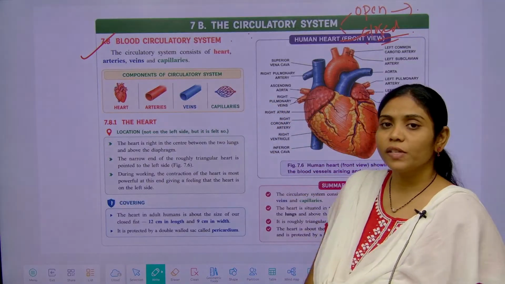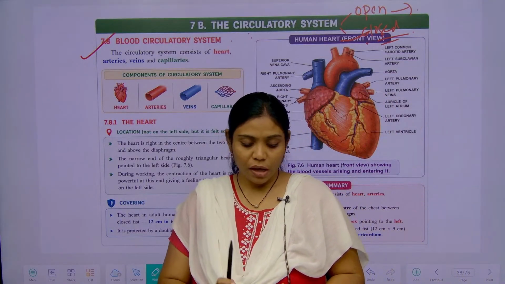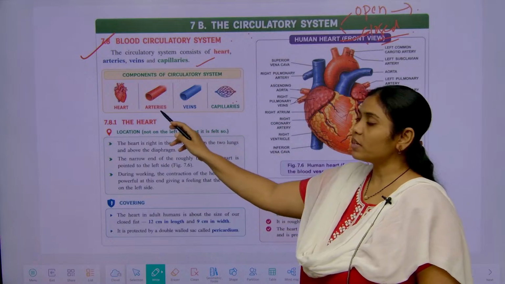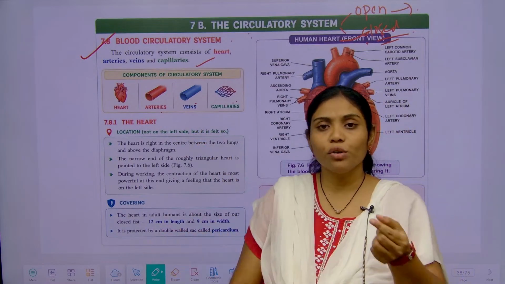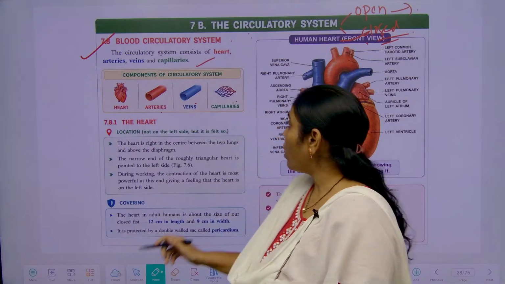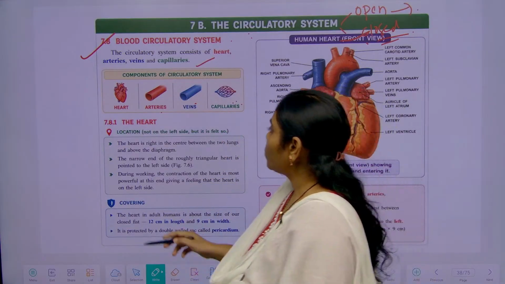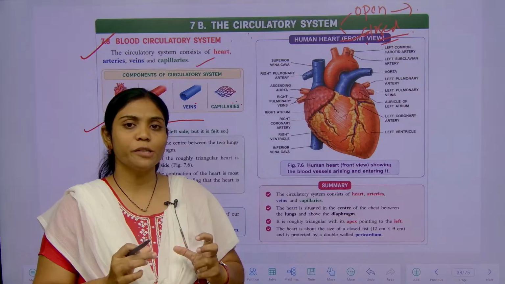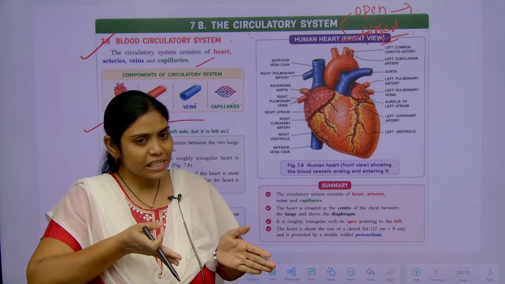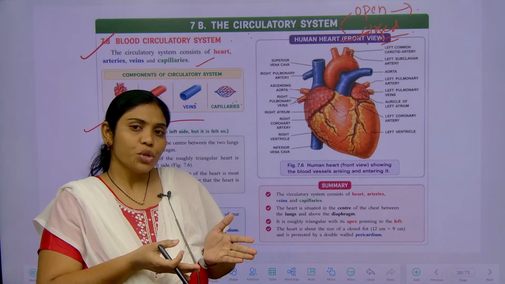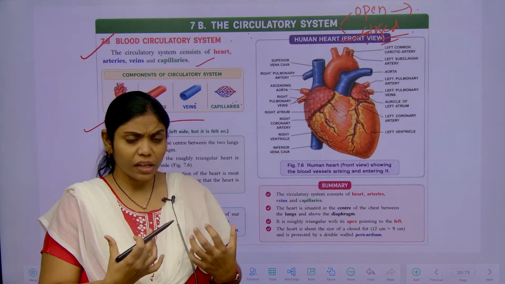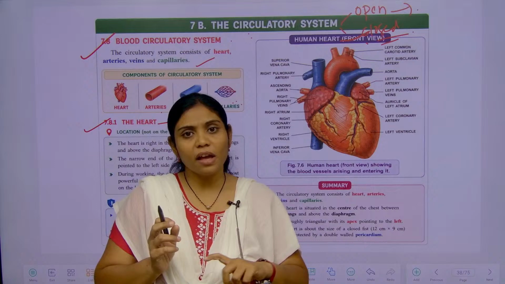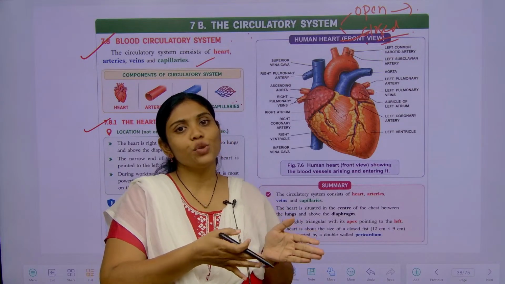The blood circulatory system has the heart, arteries, veins, and blood capillaries. The arteries and venules are further divided into smaller tubular structures, which we call capillaries. What is the heart? It is located between the two lungs, slightly tilted to the left side. So everybody feels that the heart is located on the left side, but that is not correct. Exactly, it is located between the lungs, but slightly tilted towards the left side.